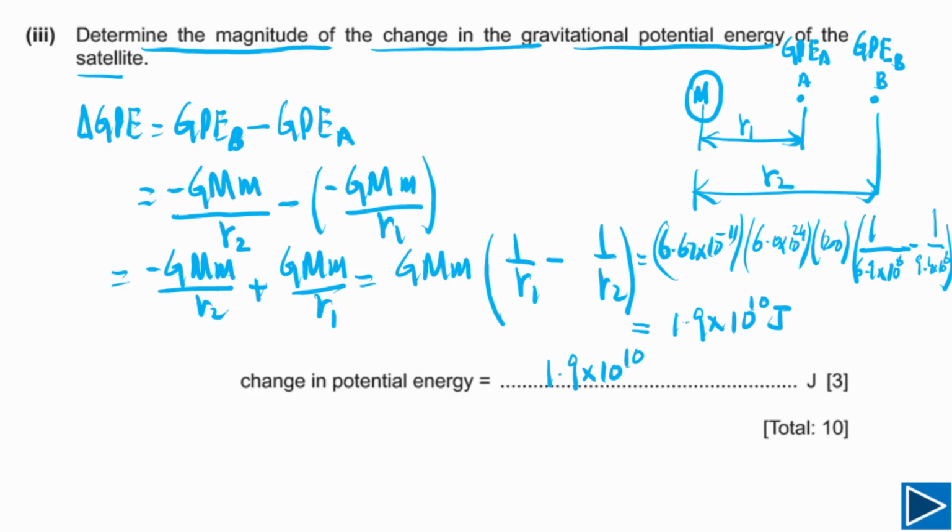Let me explain to you how marks will be awarded for this question. This question has 3 marks. The first mark is for writing the formula for gravitational potential energy; this is a C mark. The second mark you will get if you have substituted these values; this is the second C mark. And the last mark is the answer mark. If you have got the correct answer, you will get the last mark. If your answer is not right, but you have written this formula and plugged in values, you will get 2 marks. So it's good to write down all the steps and show your working.